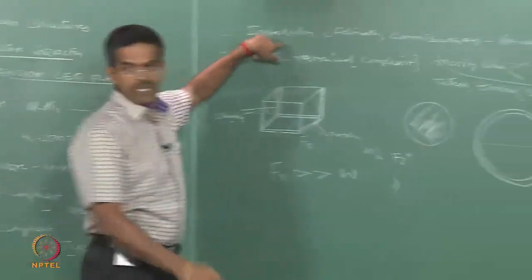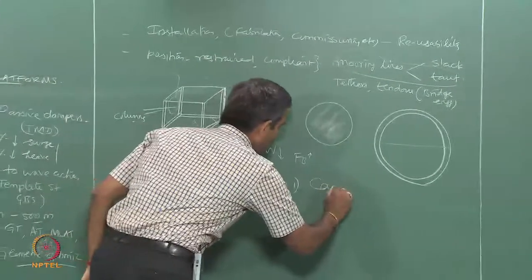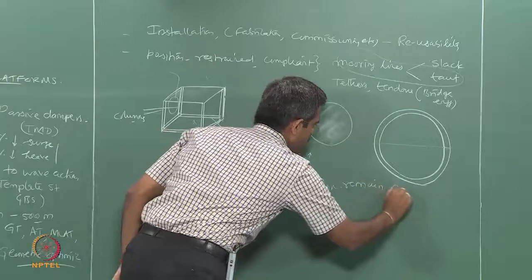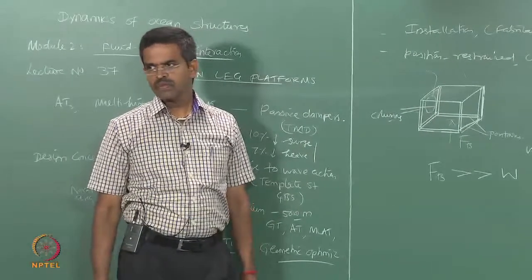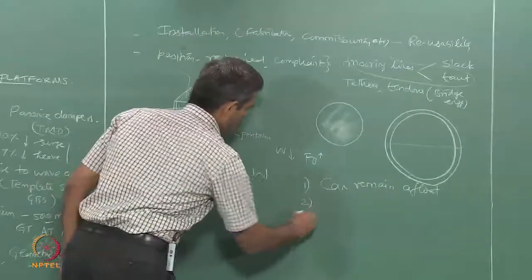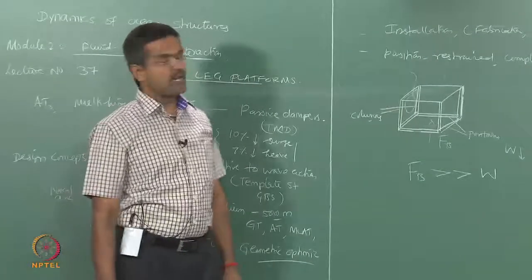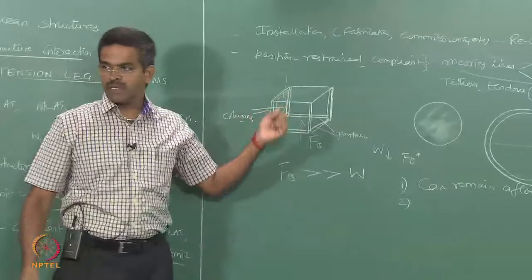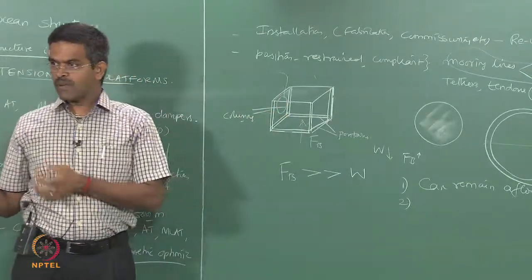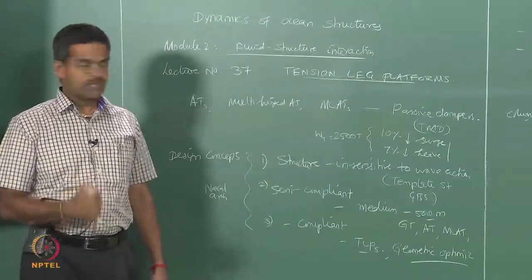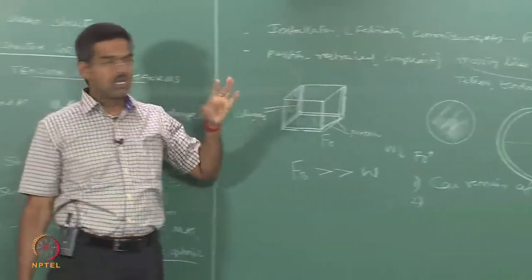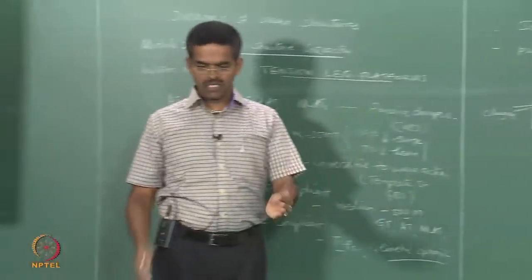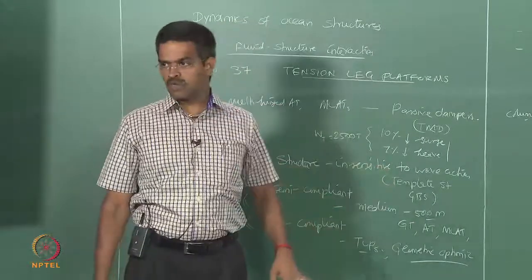They want to make installation free, therefore the system can remain afloat because of this characteristic. Number two, the moment I have a system which can remain afloat, I can always prefabricate the system in modules, bring it from a workshop and float it to my site. Whereas in earlier cases, the structures were built in modules, brought in vessels, special cranes were used, and the cost of installation, construction and fabrication becomes very expensive because you are doing the entire installation at sea under a specific weather window. But in this case it is not so, it is like a vessel.